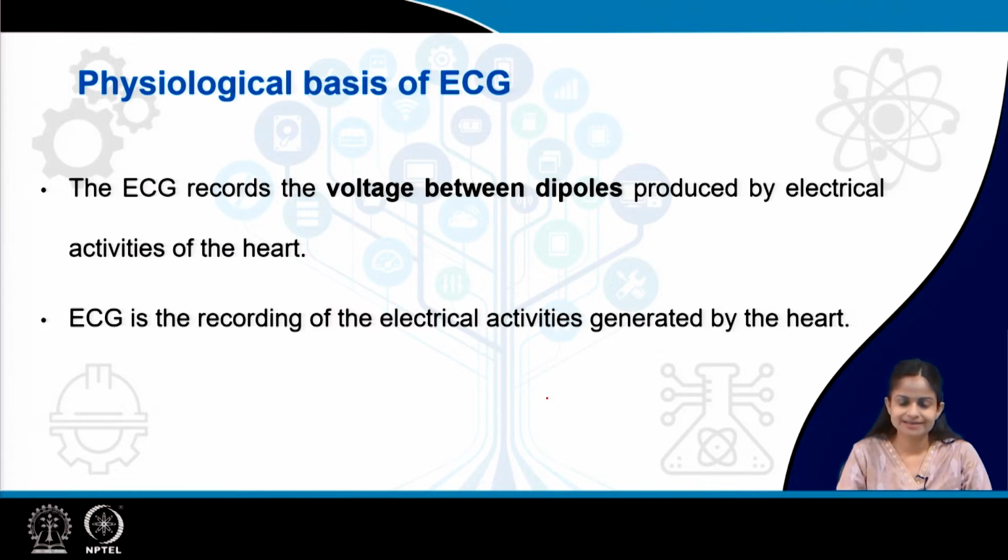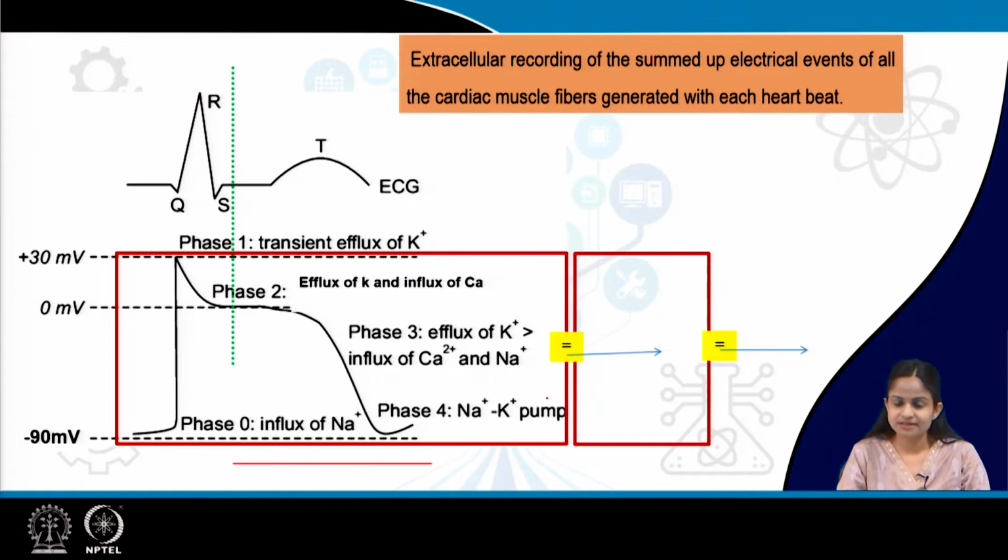Till now we had discussed the action potential which is generated from one cardiac muscle. That means there are different phases of action potential. There is a depolarization phase, then phase 1 of early repolarization, then we have the plateau phase, and then we have the repolarization phase. So, these are the various phases of action potential we have seen in one cardiac muscle.